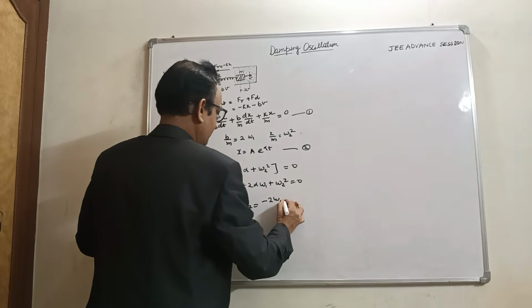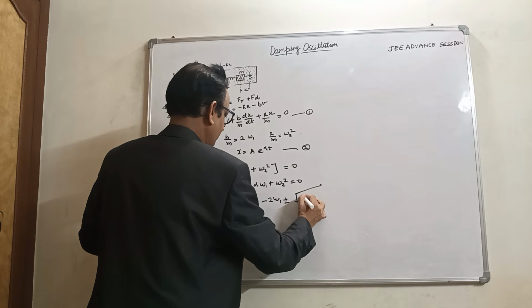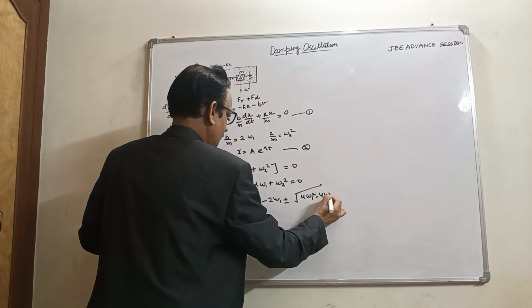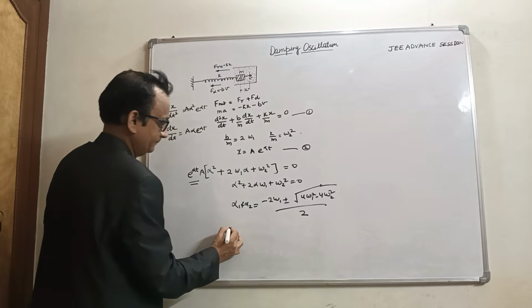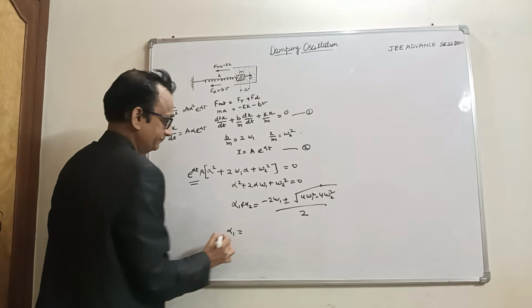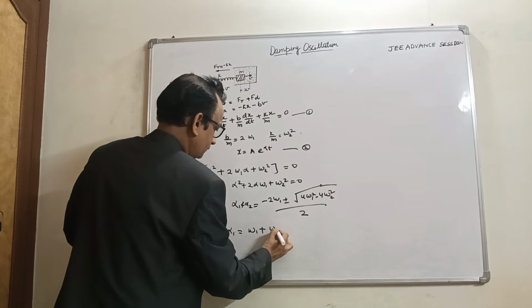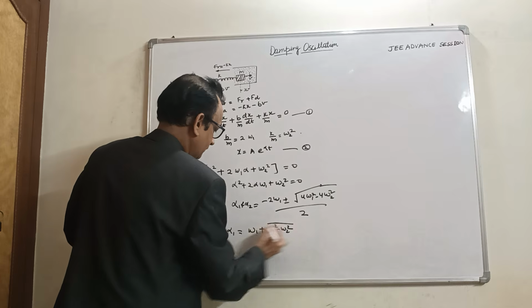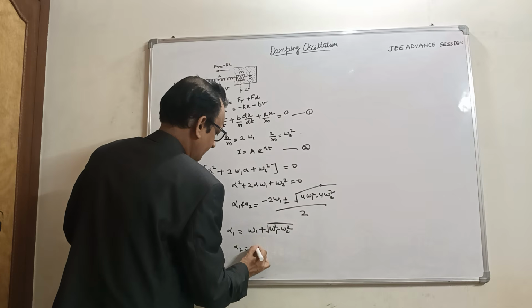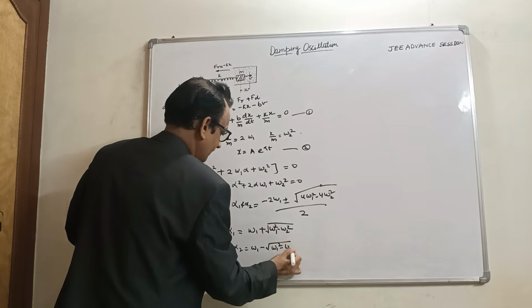So applying here, this is minus 2 omega 1 plus minus under root 4 omega 1 square minus 4 omega 2 square, upon 2. So alpha 1 becomes minus omega 1 plus under root omega 1 square minus omega 2 square, and alpha 2 becomes minus omega 1 minus under root omega 1 square minus omega 2 square.